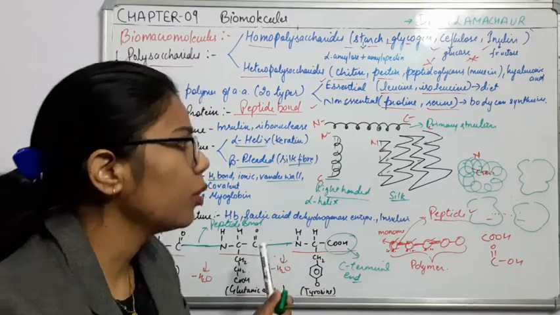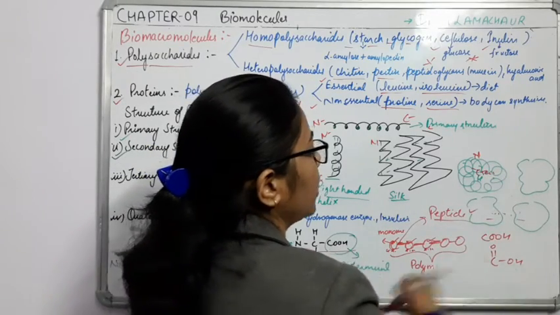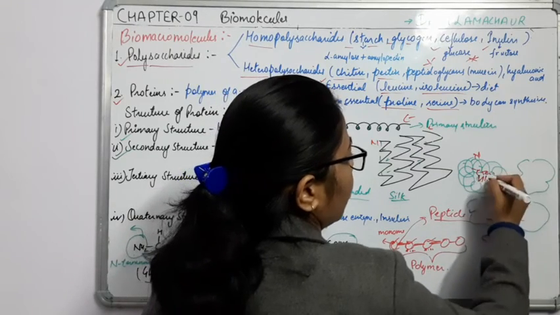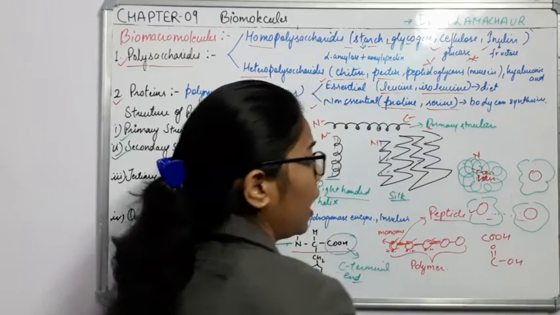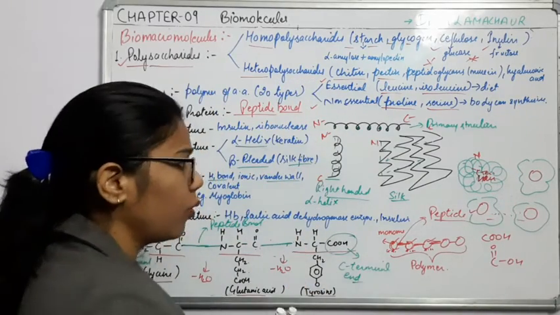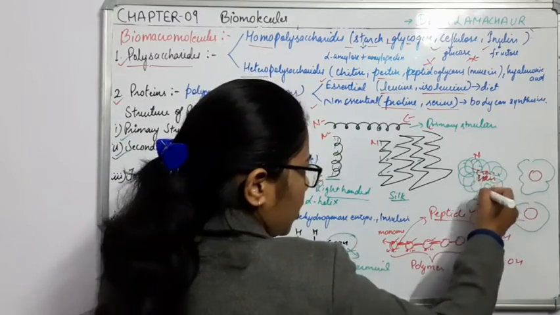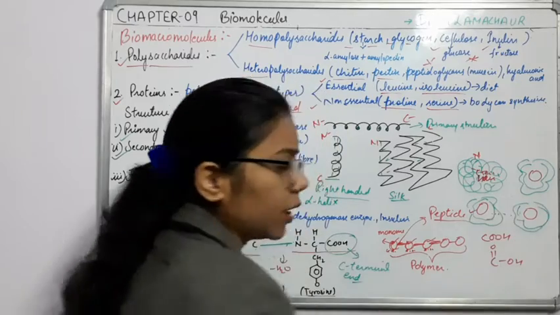In hemoglobin, at the center, in all these structures, there is a heme group. Here at the center also a heme group, and around it what is present? This globulin protein. This tertiary structure which I have drawn here is a globulin protein, right?